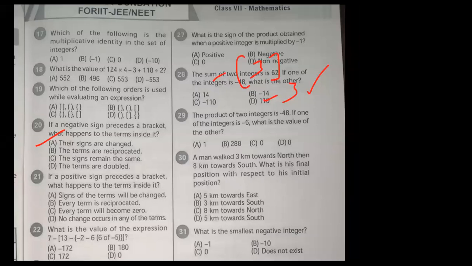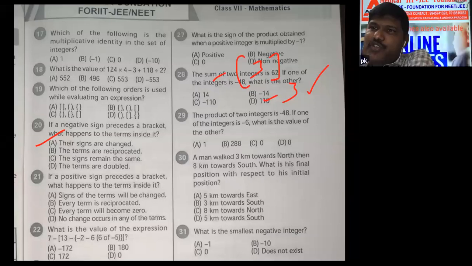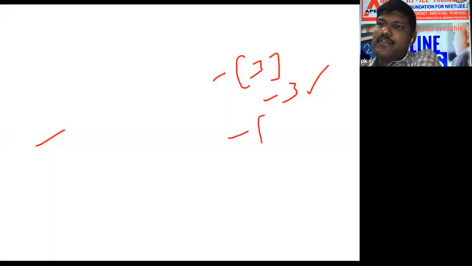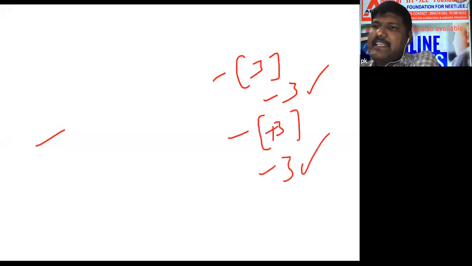Yes, sir. I am showing you, Rishi. See, a minus outside the bracket is there, inside +3 is there. Let us assume, what is the total answer? -3 now. The sign can change now. Inside +3 is there. Minus into plus becomes minus. Understand?